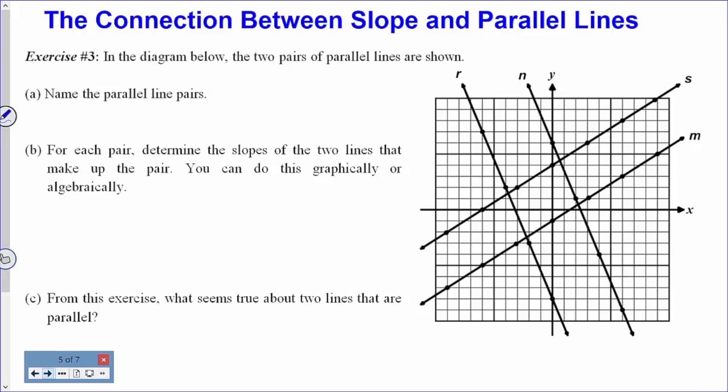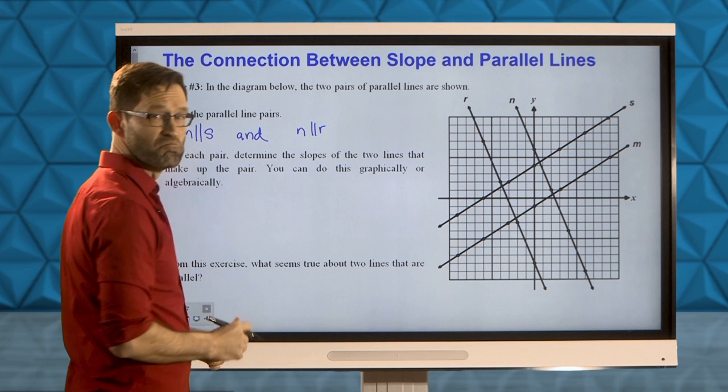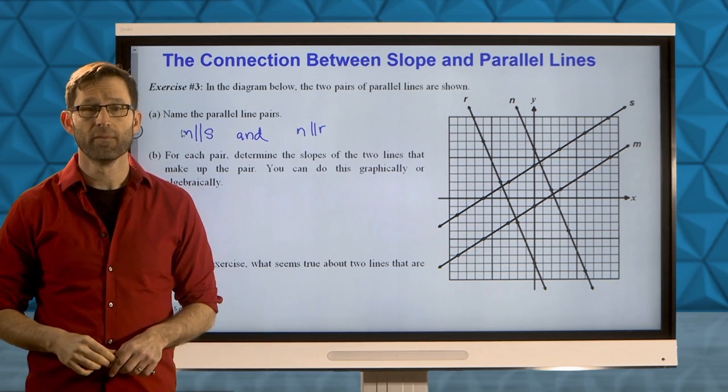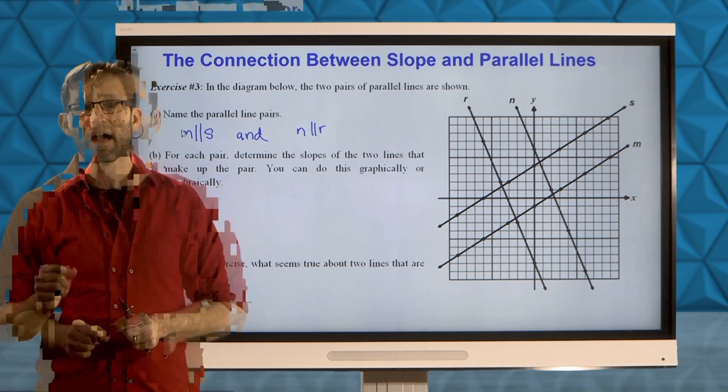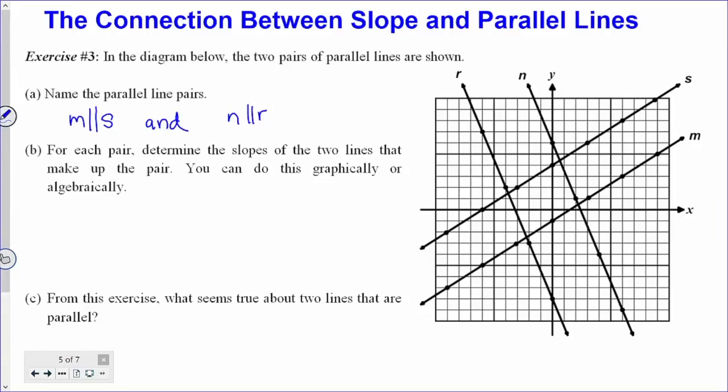It's pretty obvious to me that line M is parallel to line S, so that's one pair, and line N is parallel to line R. That's the other pair, right? But now we want to make the connection to slope, and that's going to occur in letter B. In letter B, it says, for each pair, determine the slopes of the two lines that make up the pair. You can do this graphically or algebraically.